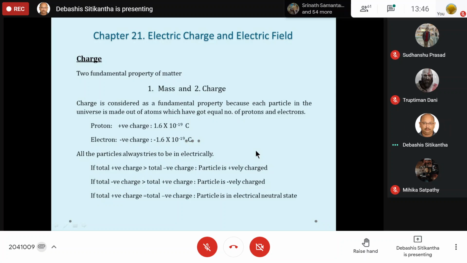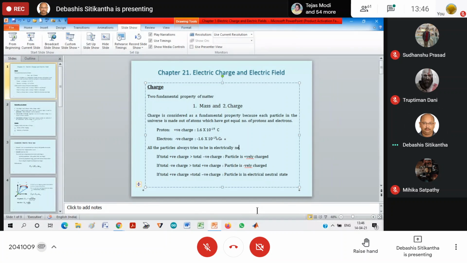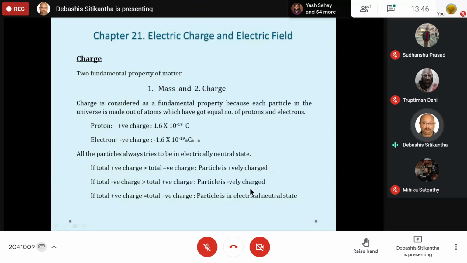Another important thing about charge is that any matter or any particle in this universe always tries to be in an electrically neutral state.